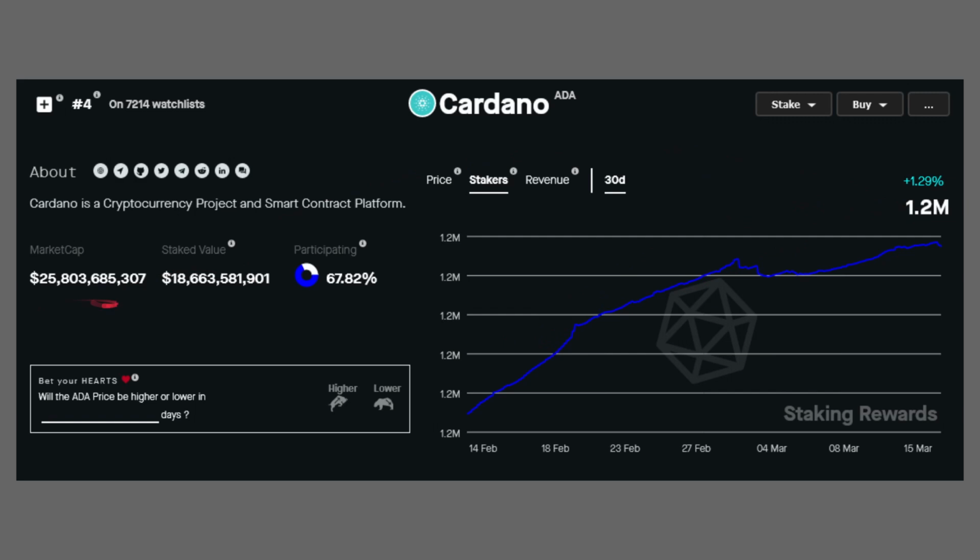We've seen that Cardano's market cap is about $25 billion at this given time. The staked value, meaning the value of the amount staked, is about $18 billion. So about $18 billion is locked into the Cardano protocol, right? Specifically just to help process transactions. And in terms of participating, about 67% of Cardano is locked away into staking pools. So that is a great sign of decentralization.